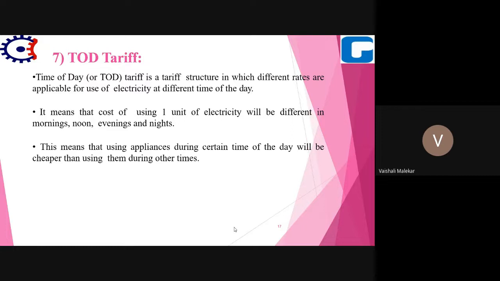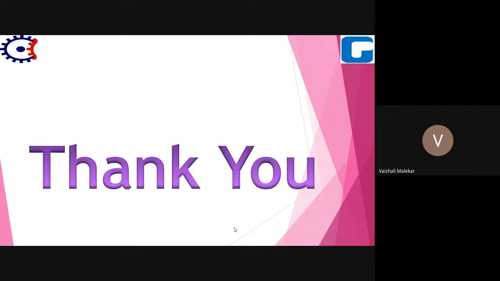This means that using appliances during certain times of day will be cheaper than using them at other times. If the consumer is using appliances at off-peak hours, the charge for consumption will be low. But if he is using the same appliances during peak hours, he will have to pay at a high cost. So this is about the TOD tariff. So this was all about tariff.